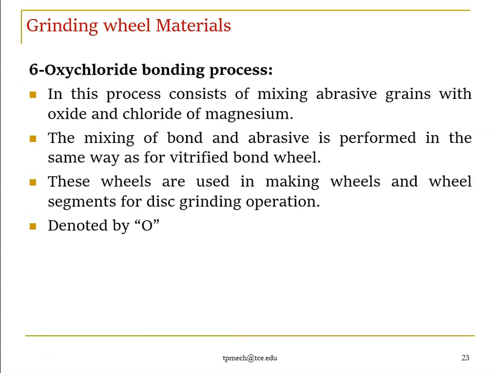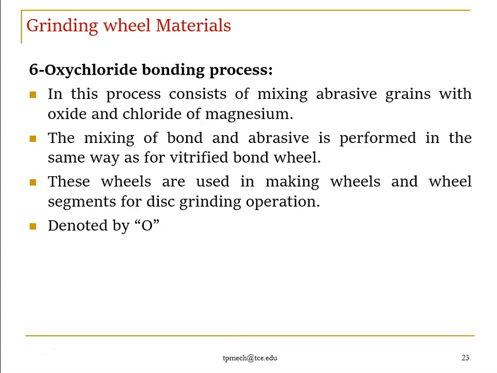The next process is the oxychloride bonding process. This consists of mixing abrasive grains with oxide and chloride of magnesium, MgO and MgCl2. The mixing of bonding material and abrasive grains is performed in the same way as for a vitrified bond wheel, like a casting process. These wheels are used in making wheels and wheel segments for disc grinding operations. The letter is O. So these are the types of bonding process.